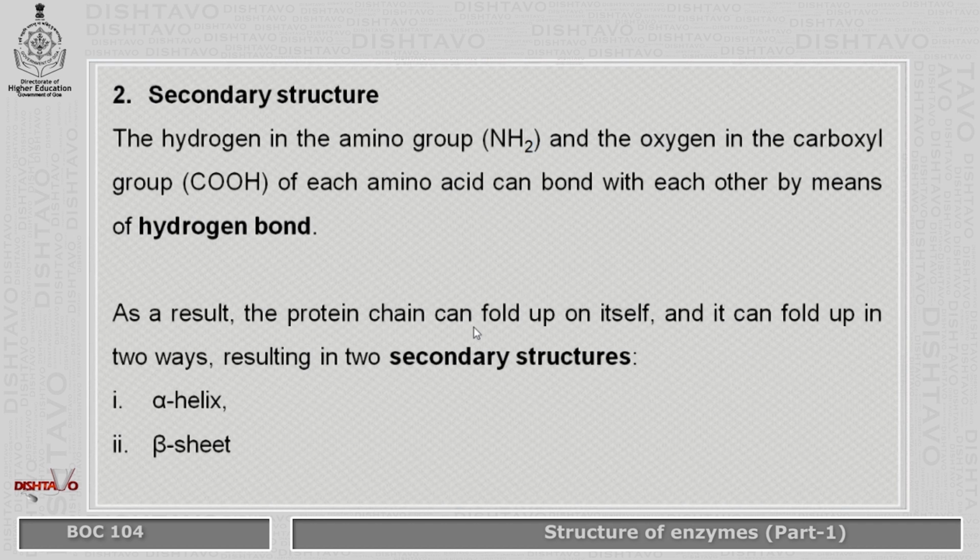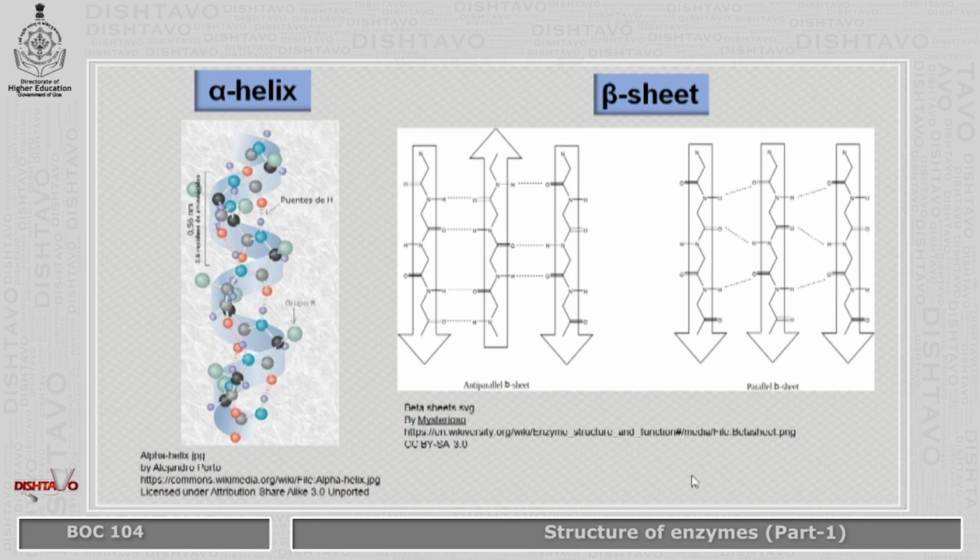Then coming to secondary structure, the hydrogen in the amino group and the oxygen in the carboxyl group of each amino acid are bound to each other by means of hydrogen bonds. This is why it is called a secondary structure, because of the hydrogen bond between the amino and the carboxyl group. As a result, the protein chains can fold up on themselves in two ways, resulting in two secondary structures: the alpha helix and the beta sheet. And these are the images of the alpha helix and beta sheets. We will just look into each of these.